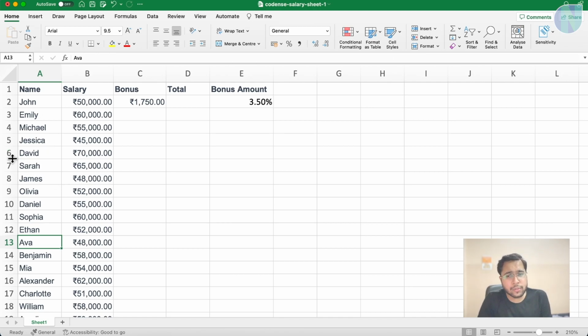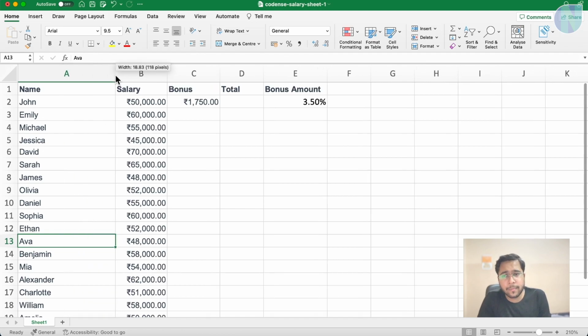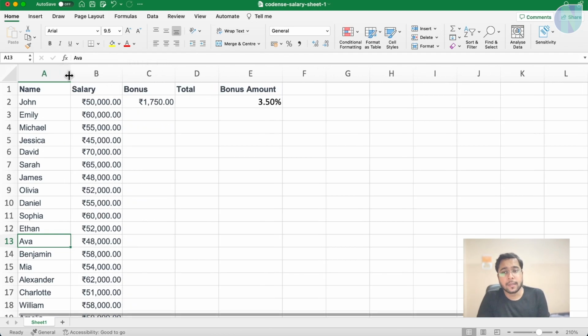Yes. If you want to change the height of the cell, you can change it like this, height or width of the column. You can do it like this, drag and drop.